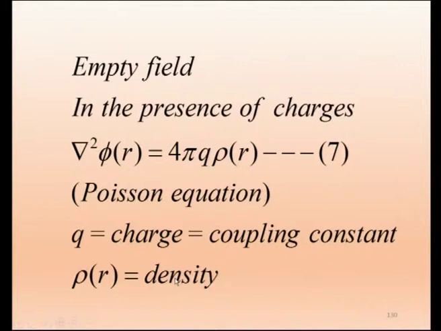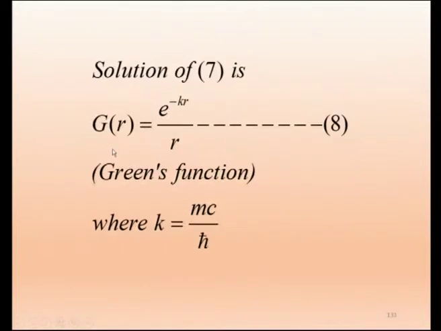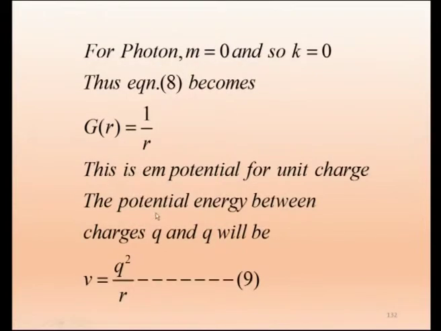Now the solution of equation 7, the Poisson equation, will be G(r) equal to e power minus kr by r, the standard solution of that equation. And this is Green's function. We have studied about Green's function. Here k is equal to mc by h cross, as already given in the first equation. So we get this. Now for the photon, m equal to 0 and so k equal to 0.